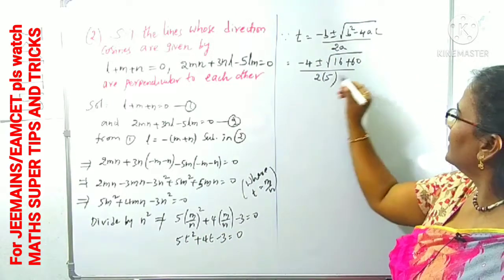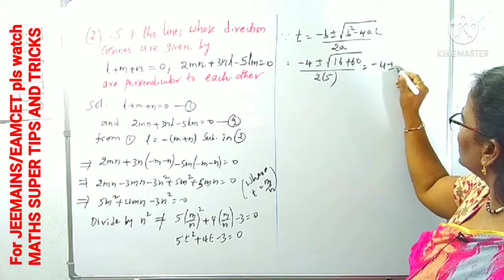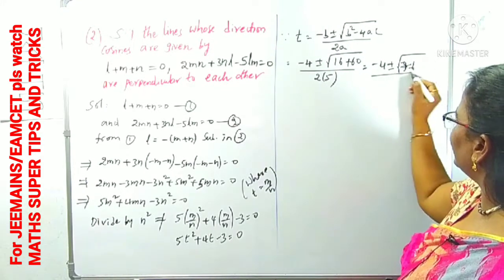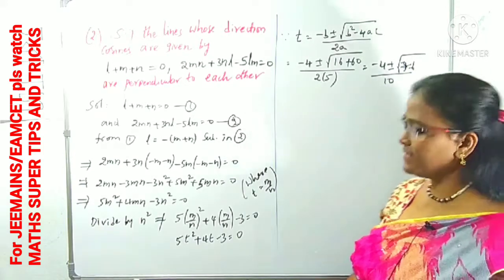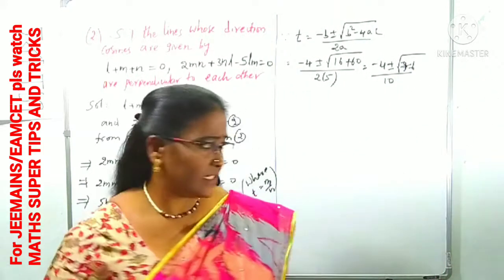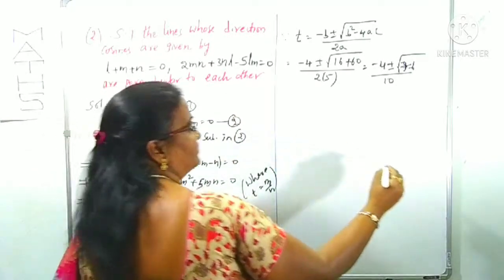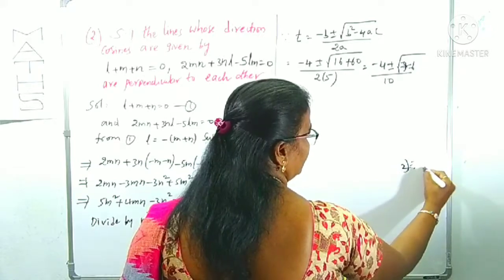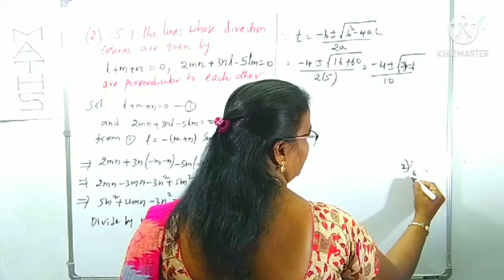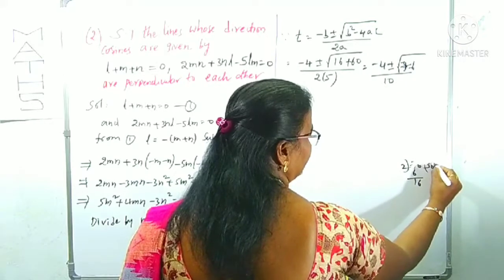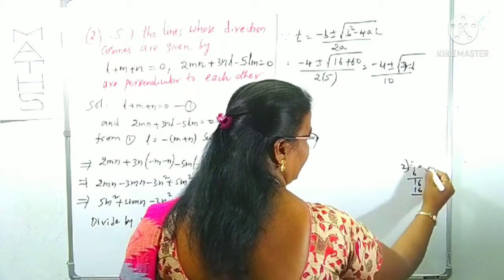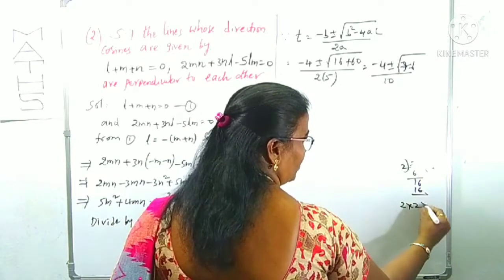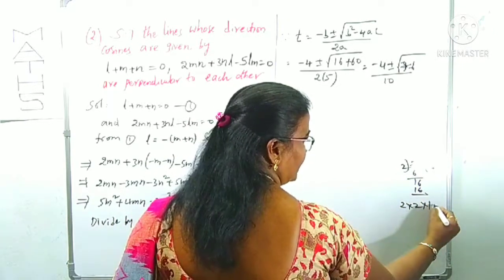Now again this is minus 4 plus or minus root 76 by 10 we can get. Okay, 76, what are the factors for 76? 76 we can write 76 divided by 2 is 38, again 2 into 2 is 19.